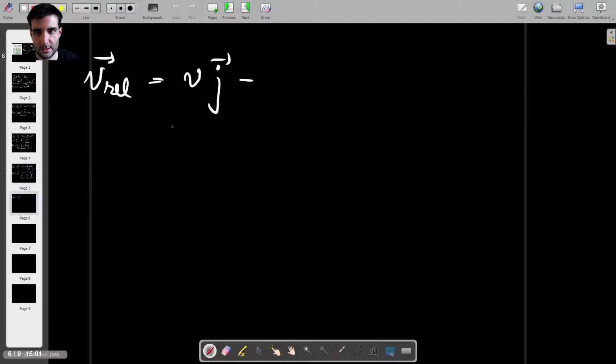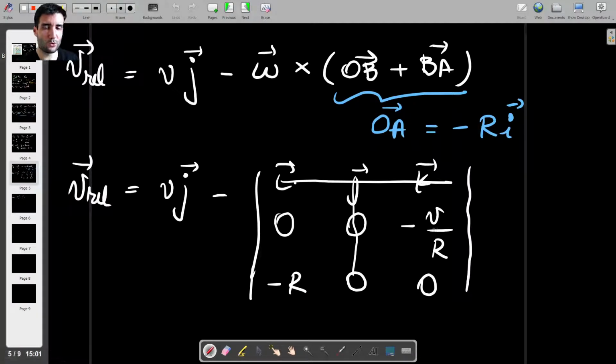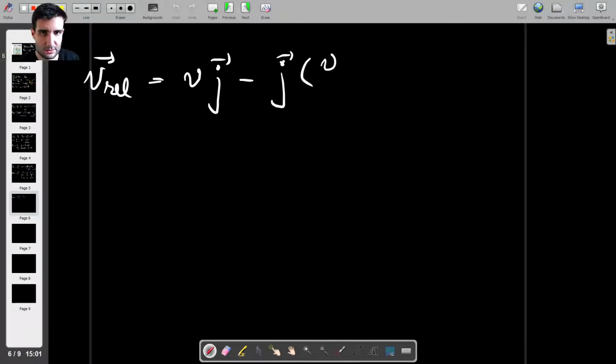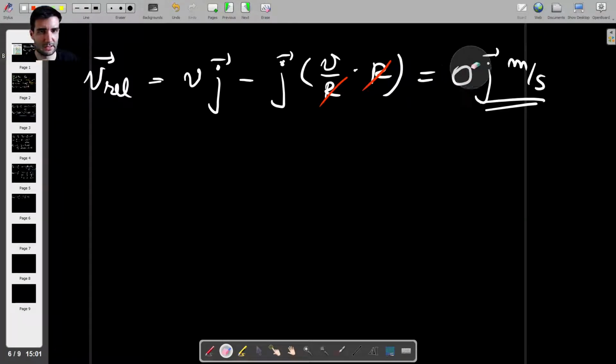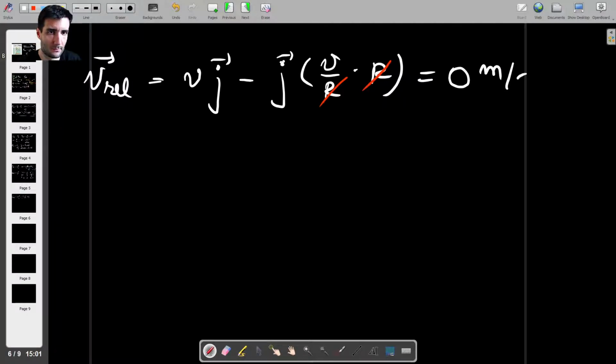So that's going to be minus j multiplied with v over r times r. So the two minus signs cancel out. So we get this, and of course the r's cancel out as well, and we get vj minus vj, which is 0. Should write 0j, doesn't really matter, but let's just keep it as 0 meters per second, like that.